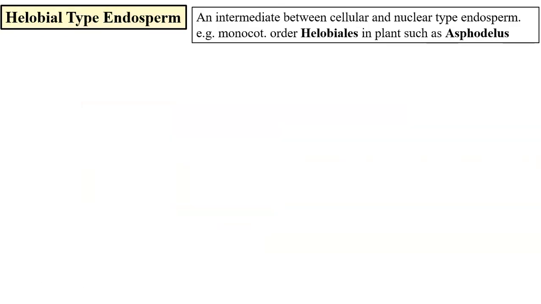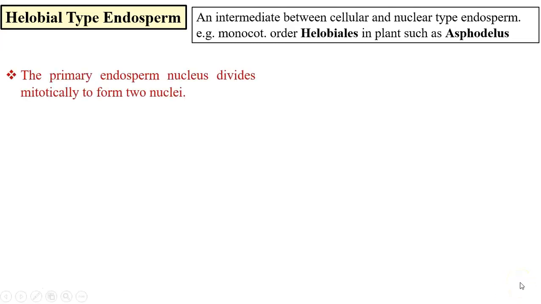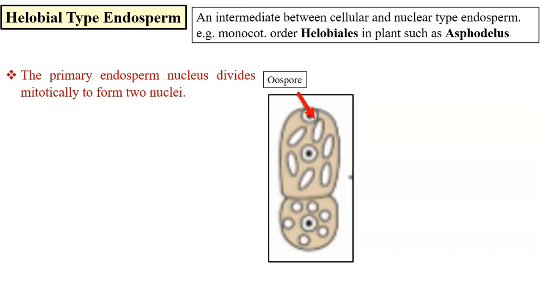The third type, helobial type of endosperm. It is intermediate between cellular and nuclear type in its developmental changes. It is observed especially in the order Helobiales belonging to the monocotyledonous division, and the plant example we have to consider here is Asphodelus. The primary endosperm nucleus divides mitotically to form two nuclei.